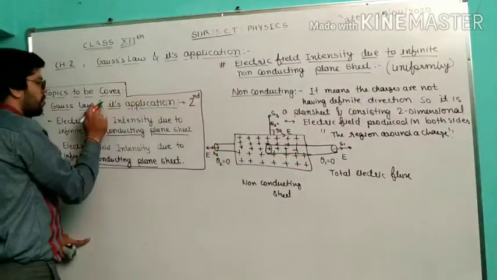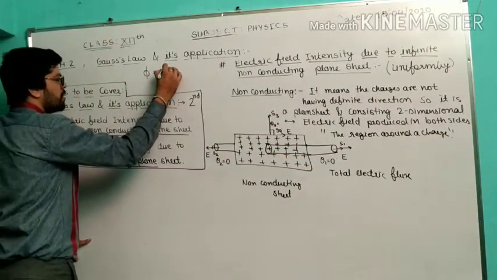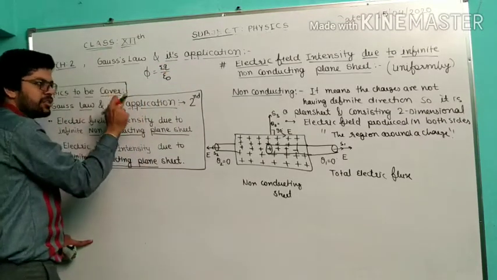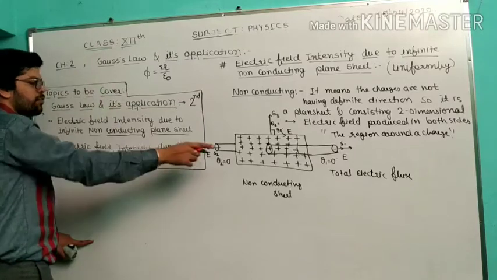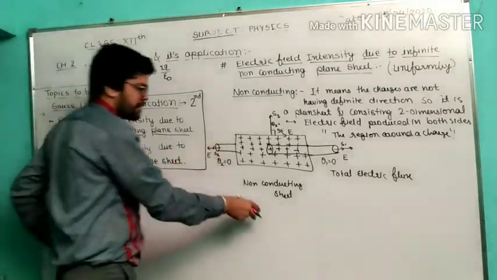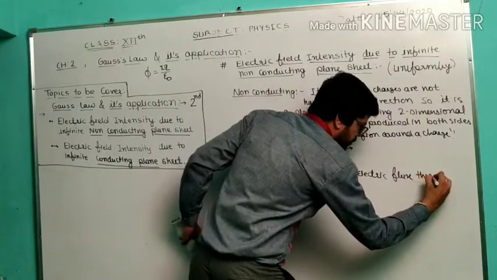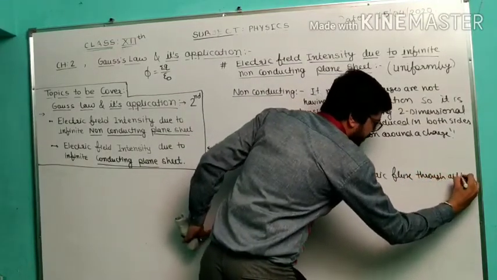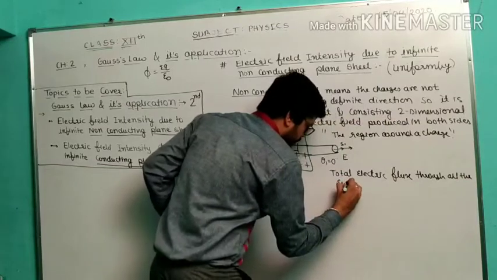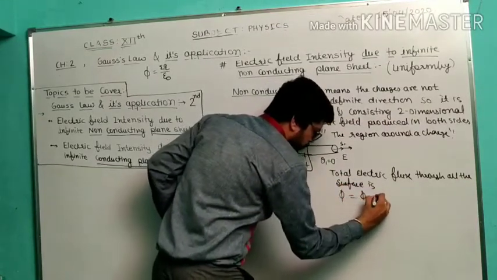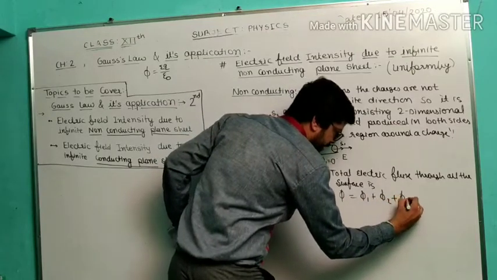You know that Gauss law means phi is equal to summation q upon epsilon naught. Phi is electric flux. That's why in every application I have to find out the total electric flux through all the surfaces. So phi is equal to phi 1 plus phi 2 plus phi 3.